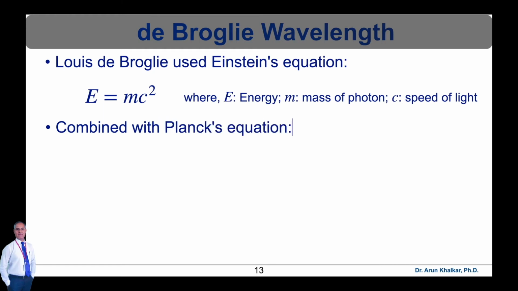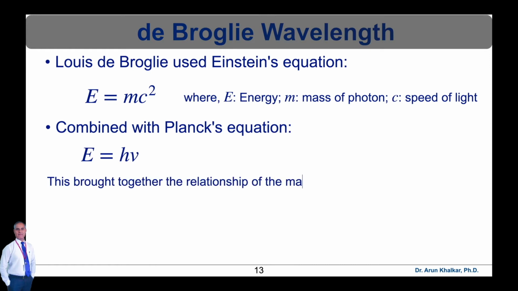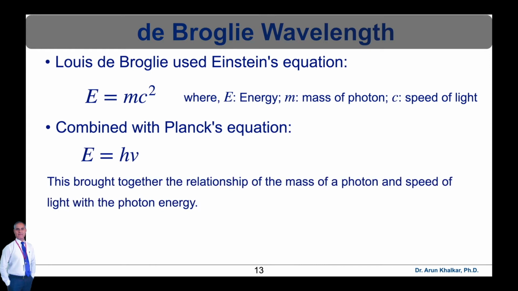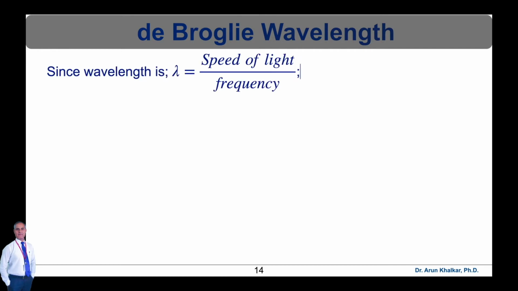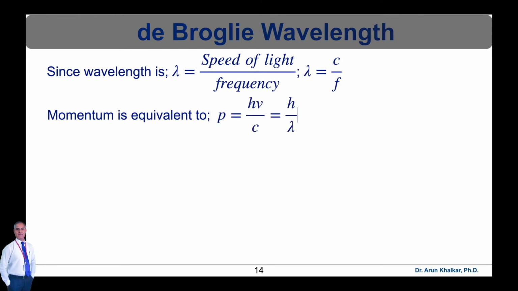So the simplification of these two equations, E is equal to mc square and E is equal to h nu, gives mc square is equal to h nu, which gives mc is equal to h nu upon c. Therefore, mc is equal to p, where p is the momentum. Since wavelength is speed of light upon frequency, we can write lambda is equal to c upon f. Whereas momentum p is equal to h nu upon c, so we can write p is equal to h upon lambda.